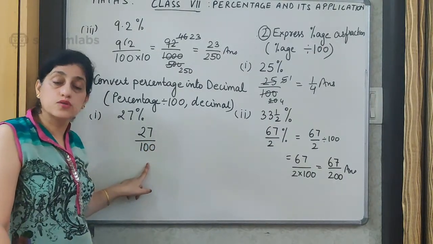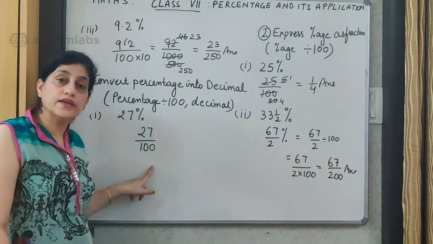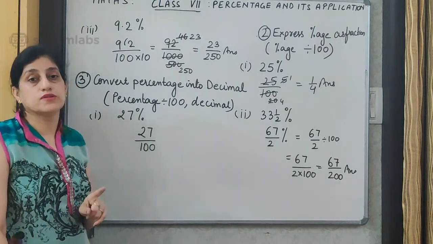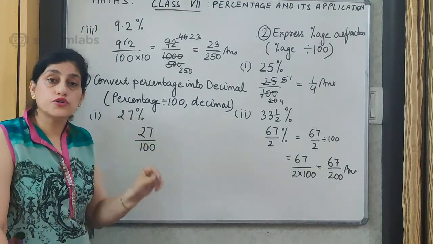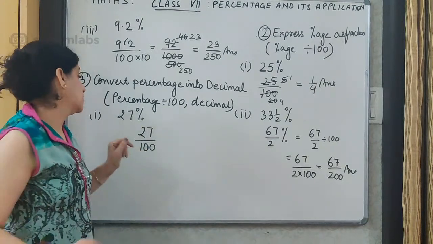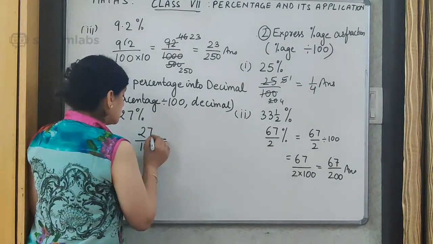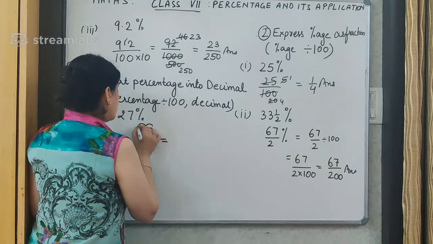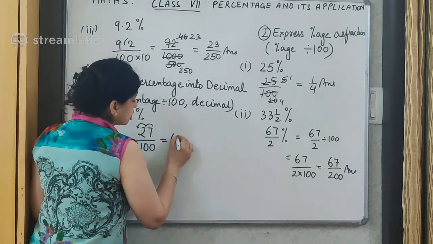Whatever number of zeros are there in the denominator, same number of decimal places we move towards left. So over here I have 2 zeros, so I will move 2 places towards left to give me